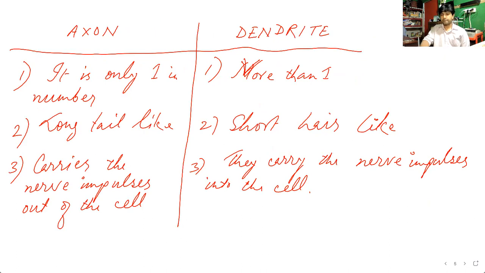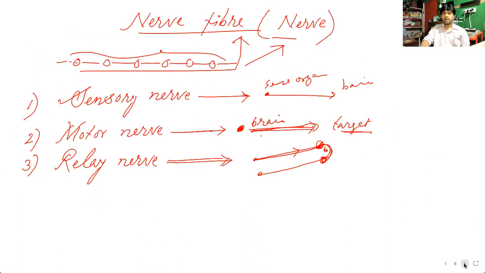After that, we discussed the nerve fiber, or commonly the nerve. There are mainly three types of nerves: the sensory nerve, motor nerve, and relay nerve. I explained what the sensory nerve is, and the motor nerve also. I think you understood. If you are still not understanding, you let me know later on.